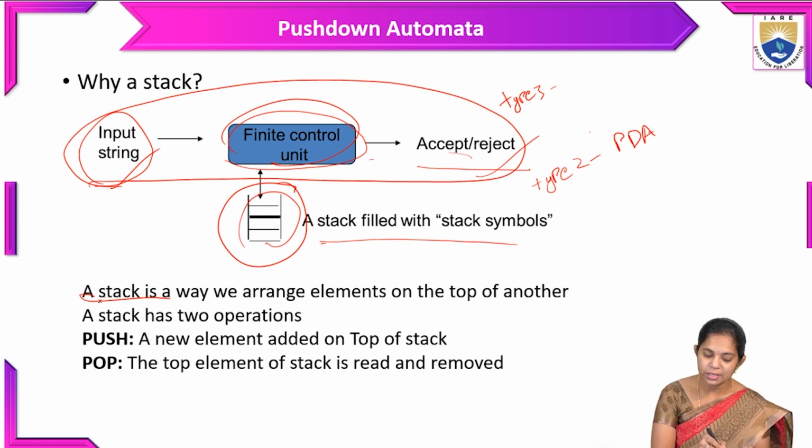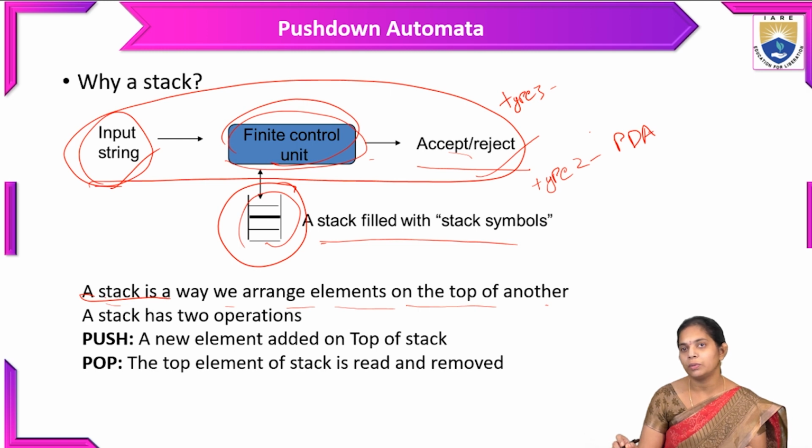The stack is a way we arrange the elements on top of one another. In the stack we arrange the input symbols one by one, as in first in first out. We already know from data structures how to maintain a stack, how we insert the elements and what the operations are.